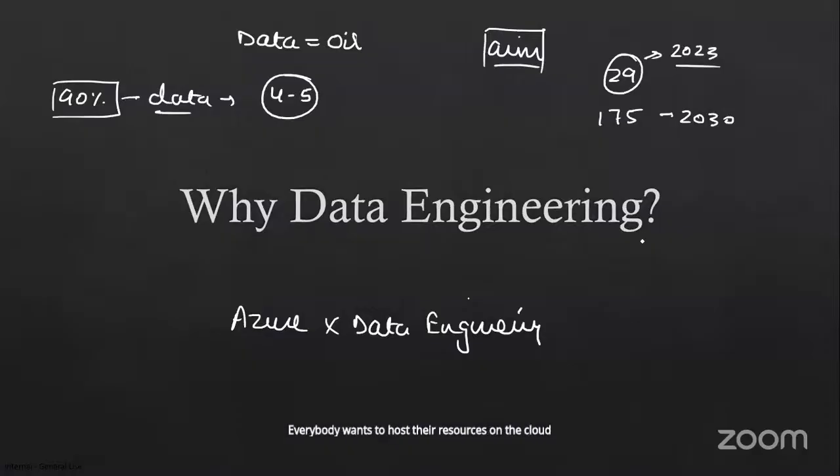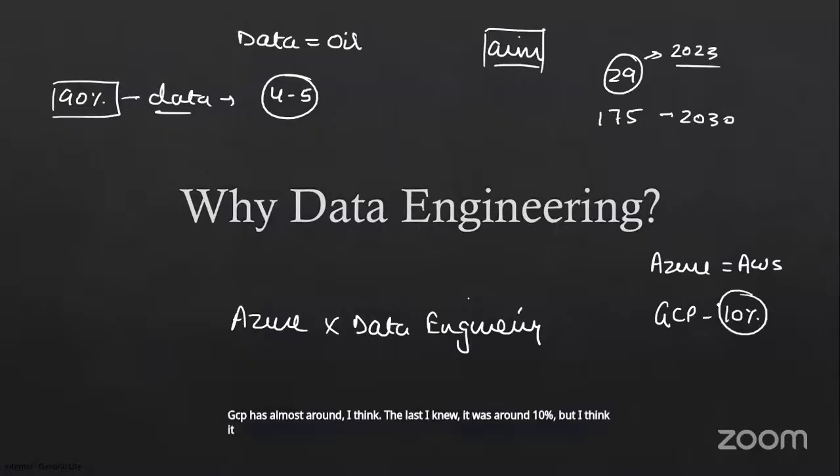And today, let me tell you, Azure and AWS have almost similar market share when it comes to the cloud computing market. GCP has almost around, I think, the last I knew it was around 10%, but I think it would have increased a bit. Azure and AWS are around 33, 34, 35%.